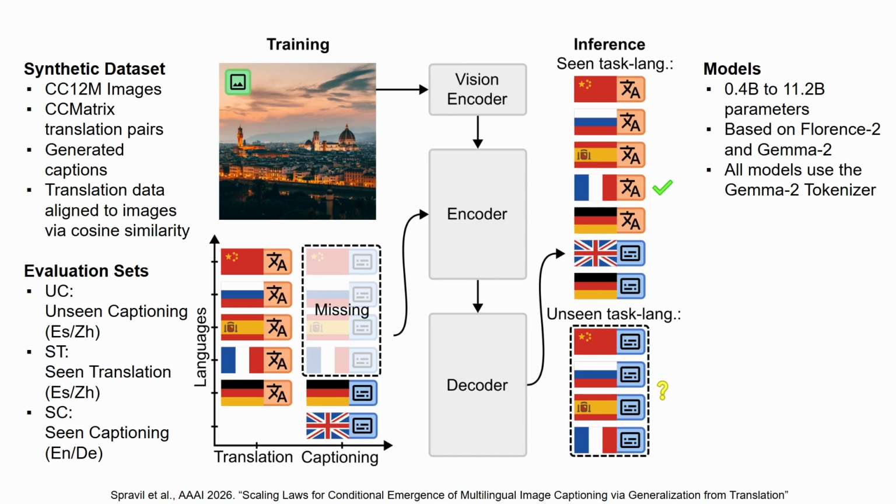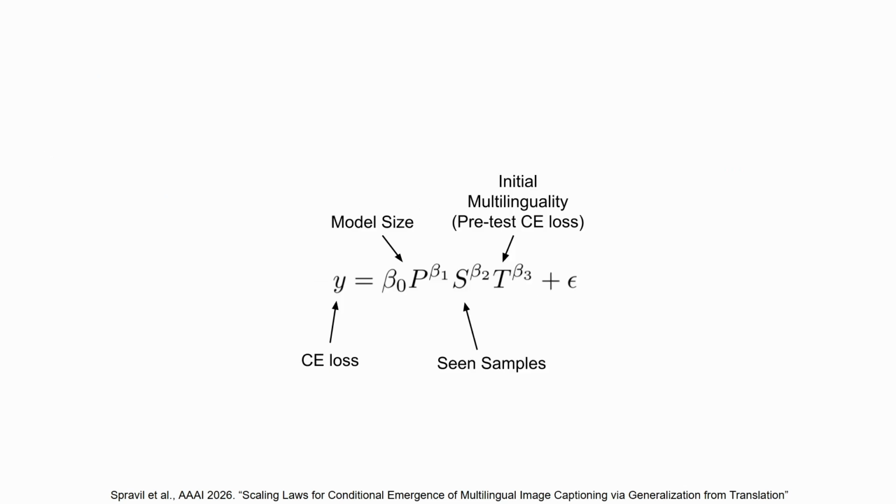We construct models ranging from about 400 million to 11.2 billion parameters based on the encoder-decoder vision language model Florence 2 and the large language model Gemma 2. The models are combined to create 4 variants, all using the same multilingual tokenizer of Gemma 2. We train these models for 500,000 to 10 million samples and obtain 16 measurements in total. Given these measurements, we can fit a power law. Here, the cross-entropy loss on one of the evaluation sets is a function of the model size, the seen training samples, and the initial multilinguality of the partially pre-trained model on the evaluation sets.